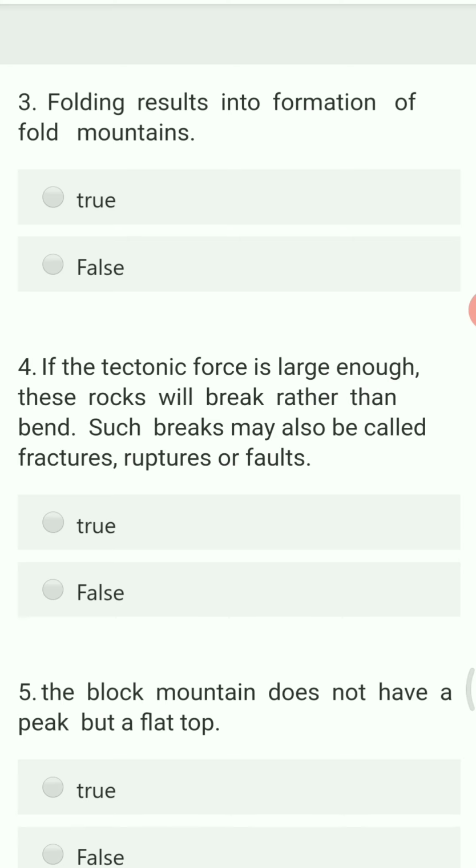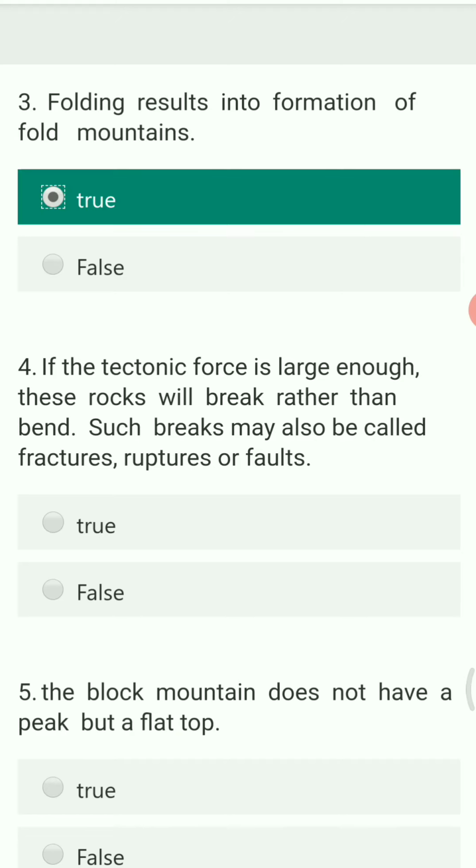Next question. Folding results in the formation of fold mountains. So the right answer is true. Yes, because of folding the land gets elevated and because of that there is a formation of mountains.